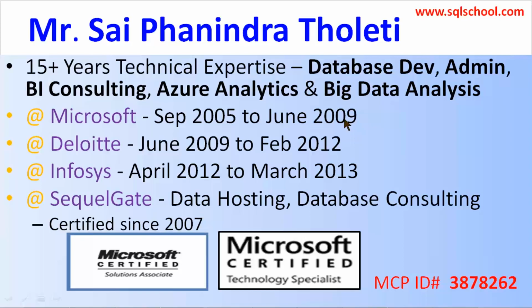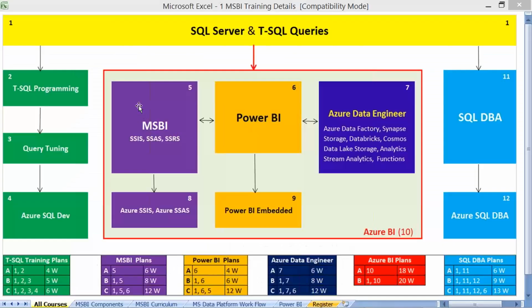Slowly, step by step, we are into box number 5 on the screen. You may plan for core box 5. If you're already aware of SQL Server T-SQL basics, you may directly go for MSBI or pair your course with Power BI. It's up to you based on your resume plan.